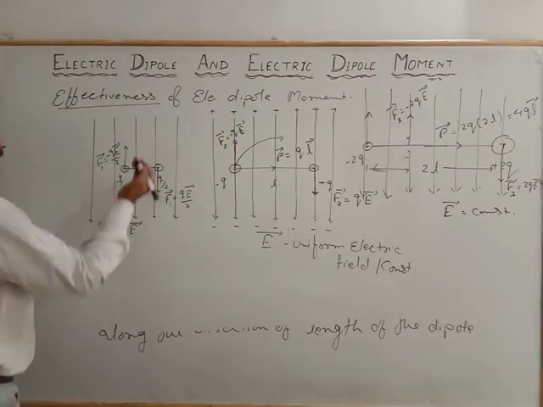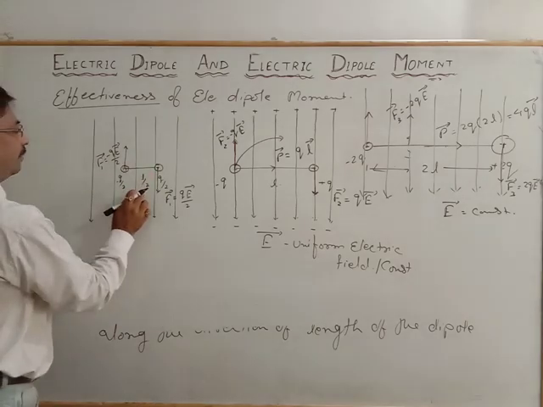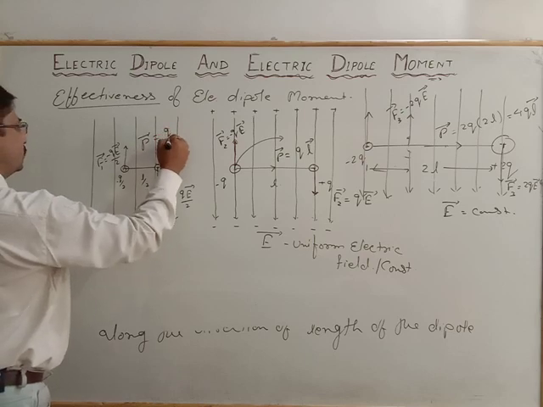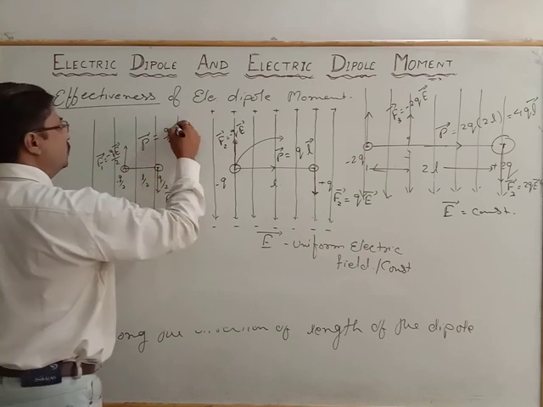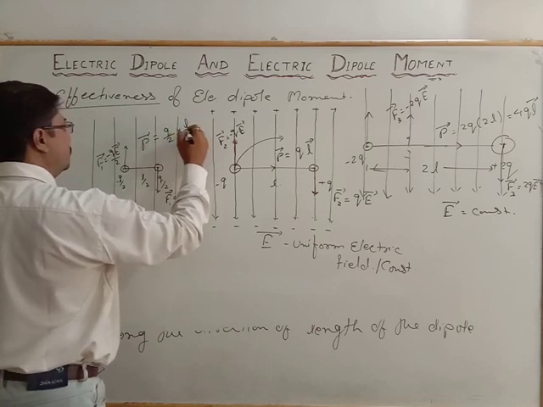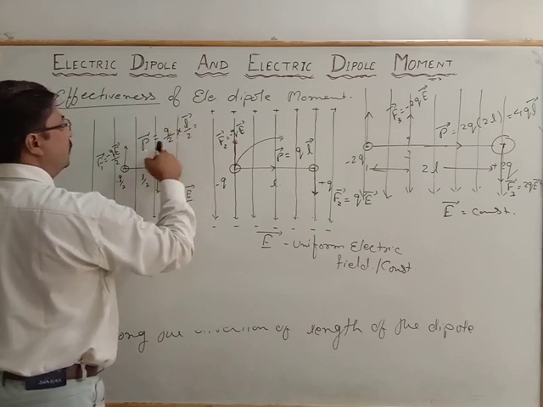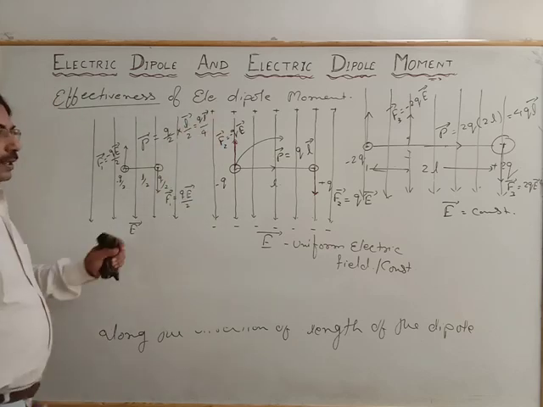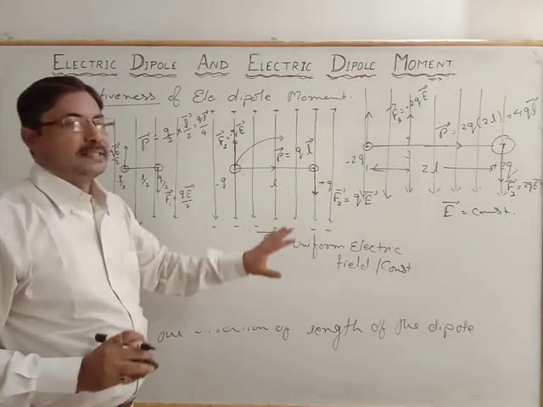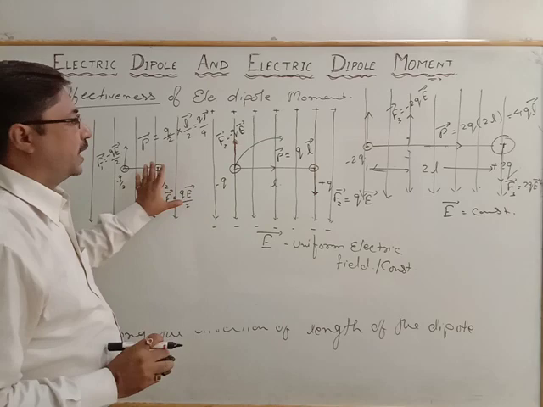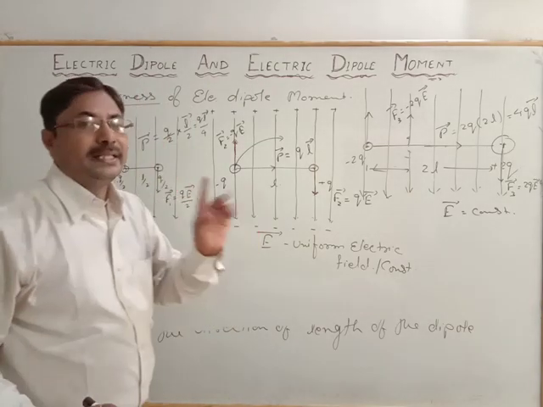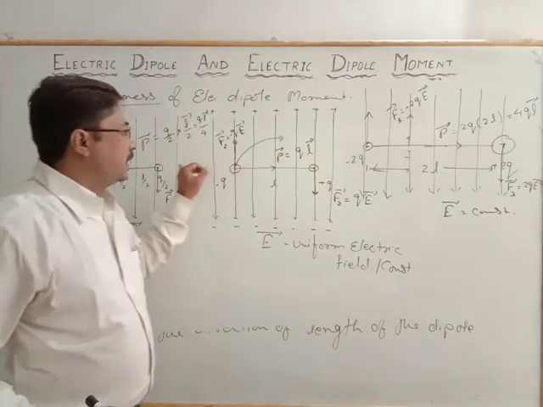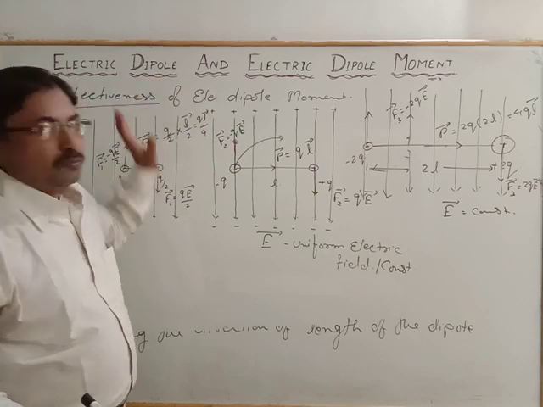Now here it is half. If the length is reduced to L by 2, and the charge is also reduced, the dipole moment is equal to q by 2 into L by 2. That is, the dipole moment is equal to qL by 4. In both relations we understand that the effectiveness depends upon the charge of the dipole and the length of the dipole. So today we studied the electric dipole, what actually it is.